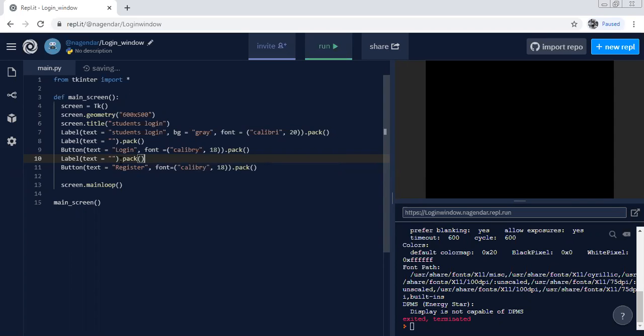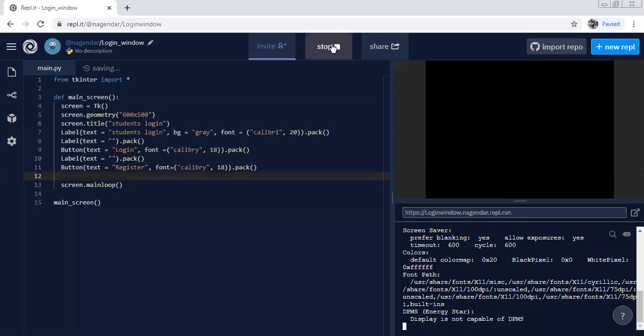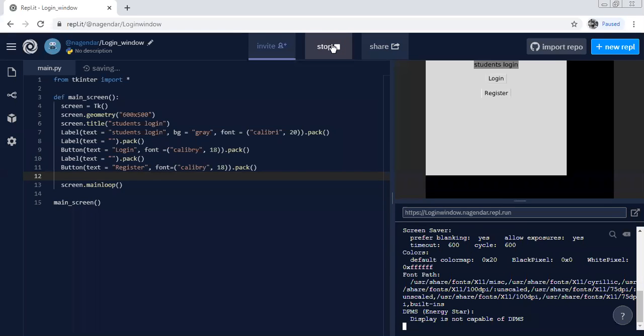Okay, then just now run it. Yeah, what changes have you seen here? Initially there was no gap between this title, students login, and this login button. There was no gap. Now one gap is inserted actually. Is it or not?